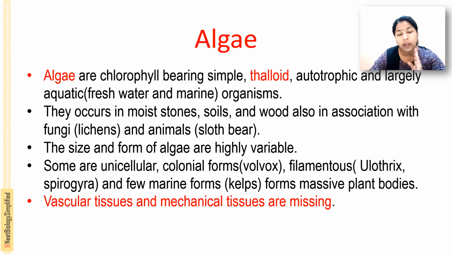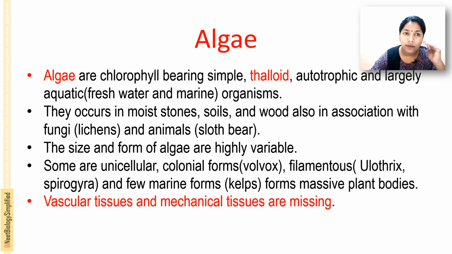In the last video, when we were talking about the classification, algae were classified under the non-differentiated plant body, and a specialized vascular system is absent in algae. They are chlorophyll bearing, simple thalloid, autotrophic, marine as well as freshwater organisms, seen in soil, moist stones, wood, as well as in association with fungi and animals.